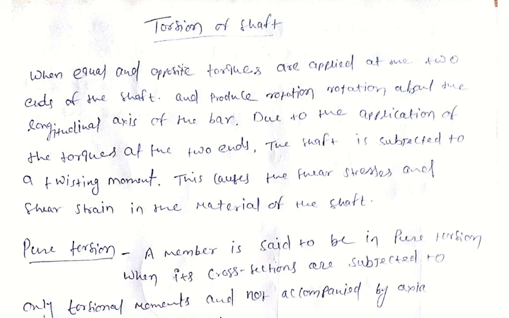Hello class. Today we will start torsion of circular shaft. So torsion refers to the twisting of a straight bar when it is loaded by torques that tend to produce rotation about the longitudinal axis of the bar. Because of this twisting, shear stress and shear strain are induced in the material.